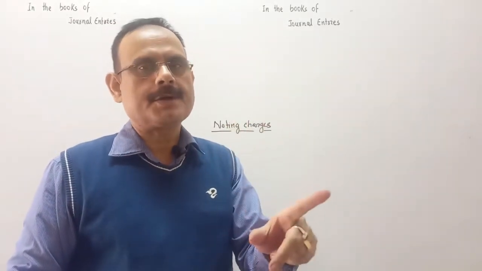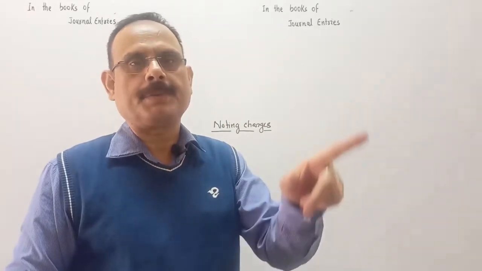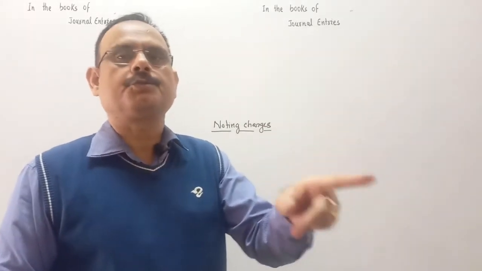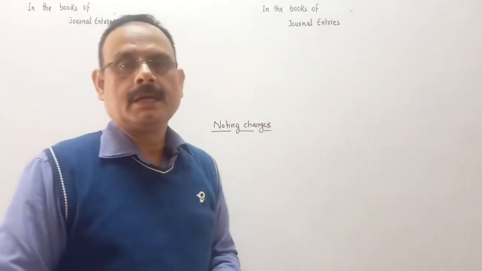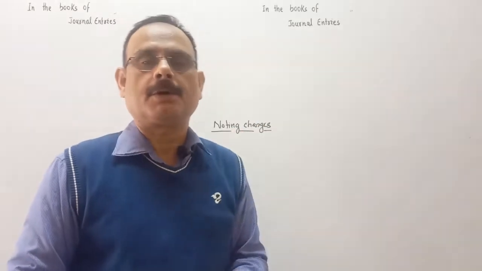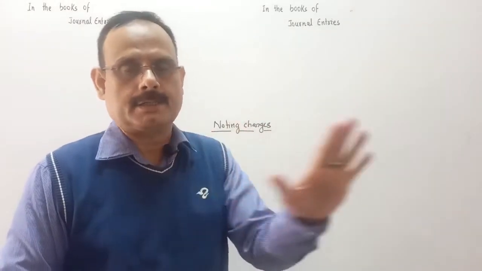This bill is dishonored from the drawee's end. The drawee who has accepted the bill has refused to pay the amount of the bill on the due date. It means the bill is being dishonored.